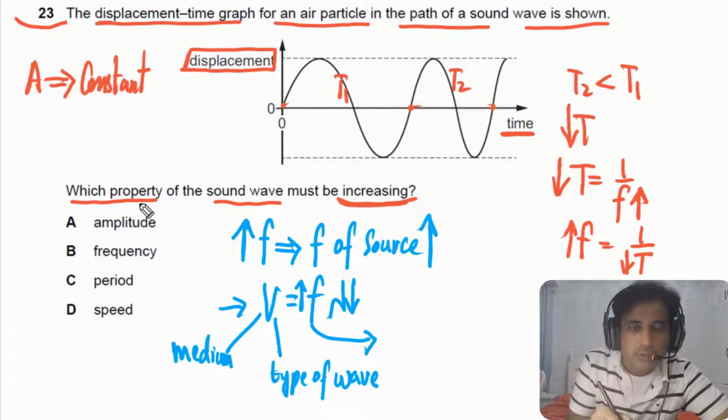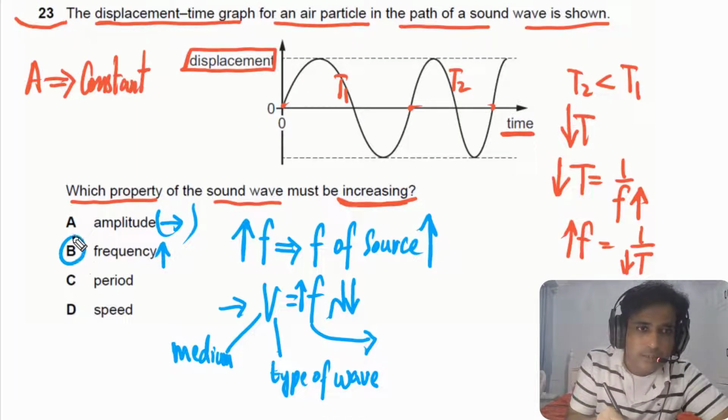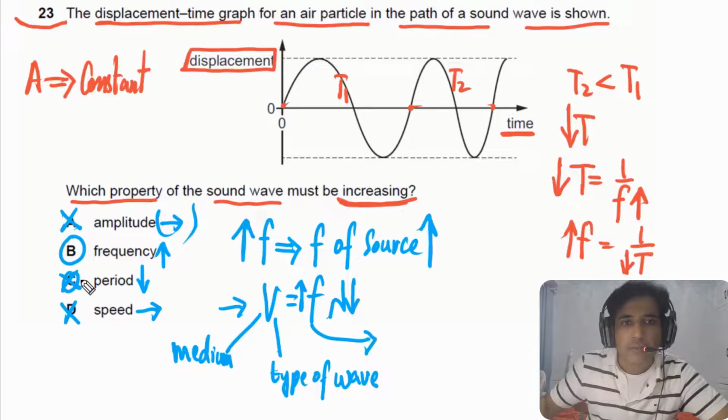The question is asking us to find out which property of the sound must be increasing. Amplitude is not changing, but frequency is increasing. So this one is the right answer. Period is decreasing, so this is not the right answer. If we assume the same medium, speed is constant, so this is also not a correct option. So this is also not. So the answer for this question is A.